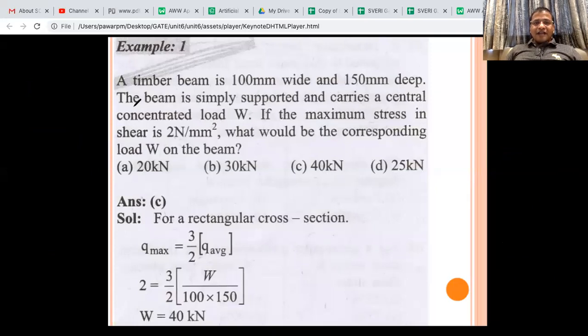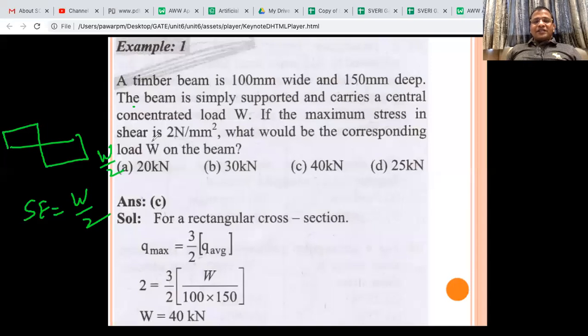So here it is asked that the beam is simply supported with W at the center. As you know, the bending moment and shear force diagram will look like this, and the maximum SF will be nothing but W by 2. And if the maximum stress in shear is 2 Newton per mm square, what would be the corresponding load?